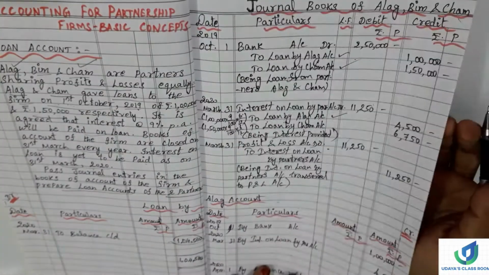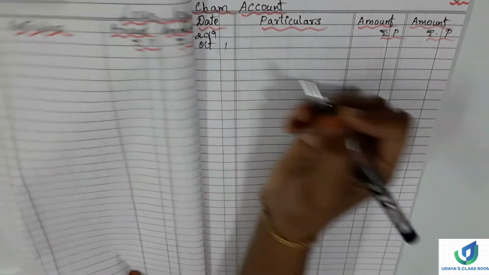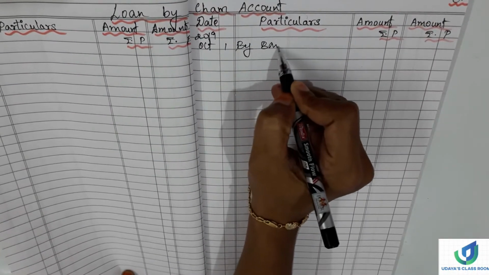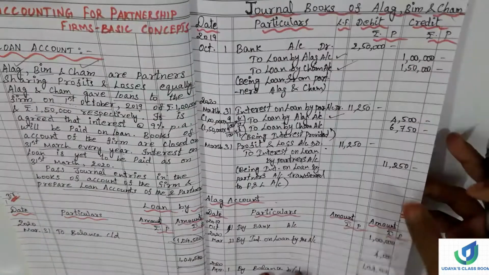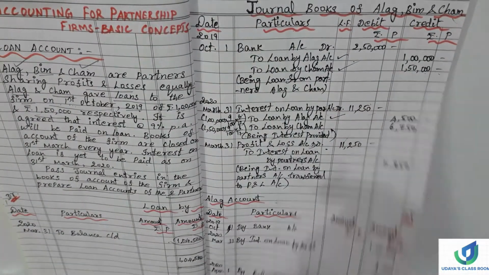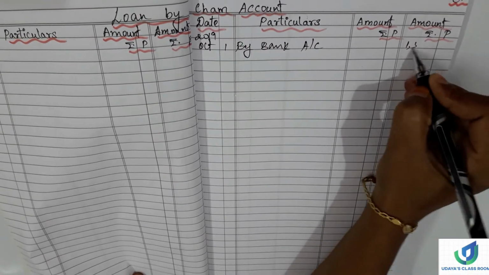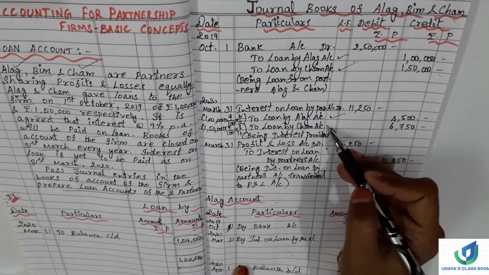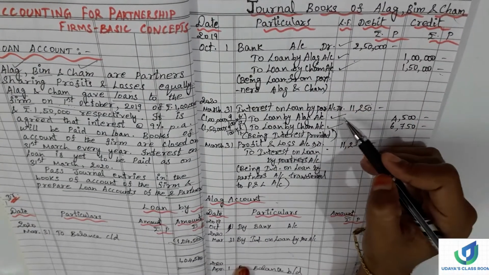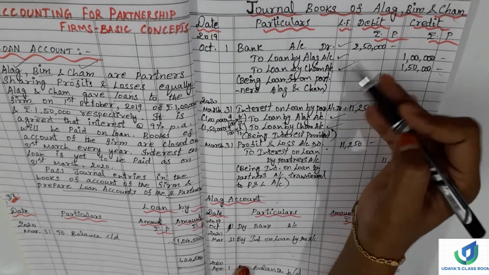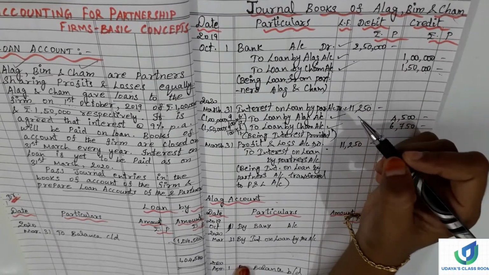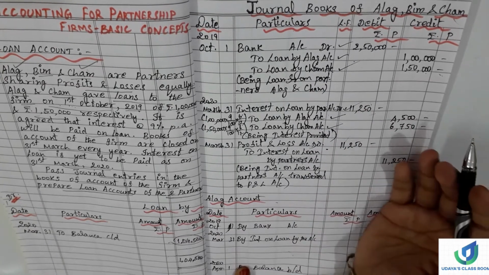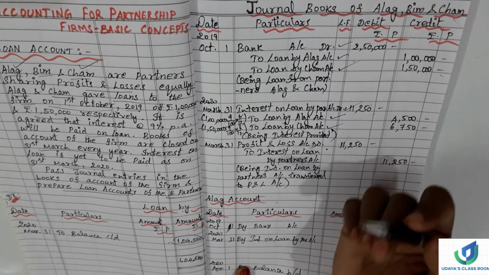2019 October 1 by bank account. How much is Charm's amount? 1,50,000. So we have to write 1,50,000. And next, where is Charm? Here. So this is also over. If we tick it off by using pencil, small tick if we do, we will be having control like whether we have entered all the journals. I mean we have posted all the journals to ledger or not. We can check it up.